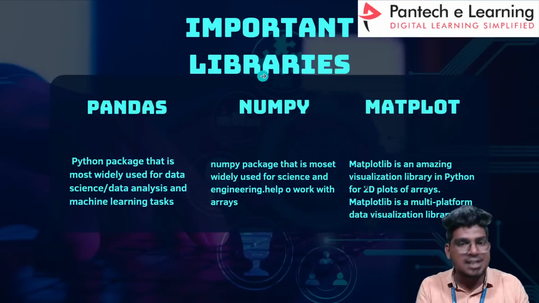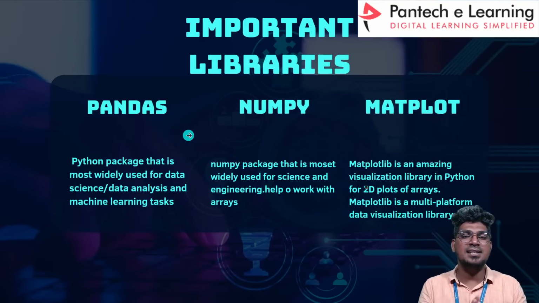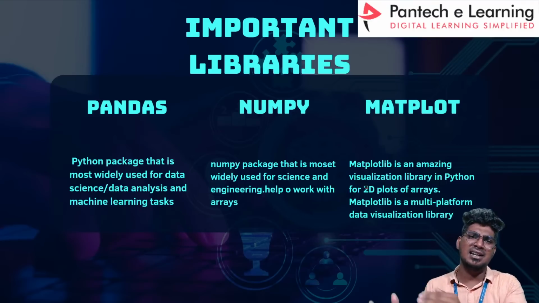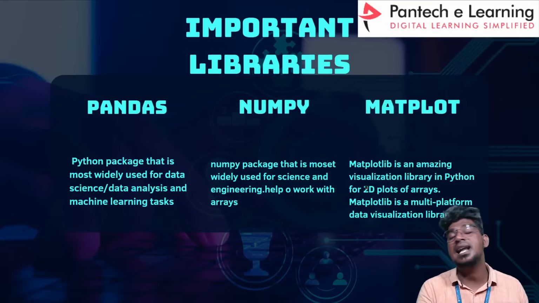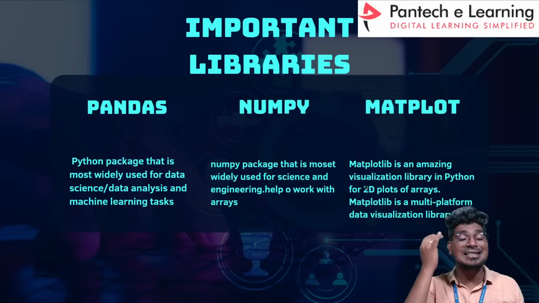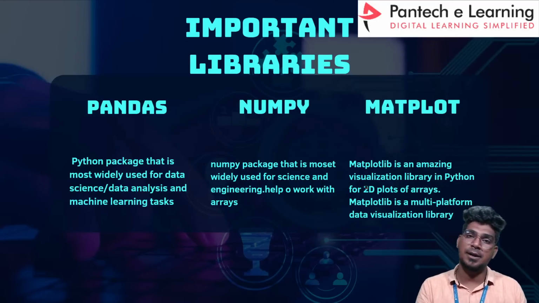After that, I'm going to discuss important libraries with you. Why? Because in artificial intelligence technology, we already learned the Python programming language basics. For example, what is the meaning of a data type, what is the meaning of a variable, and several other things, such as data types, variables, list, string, tuple. You already know about these.